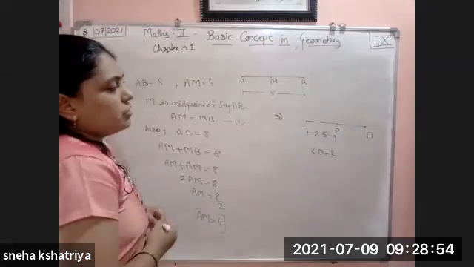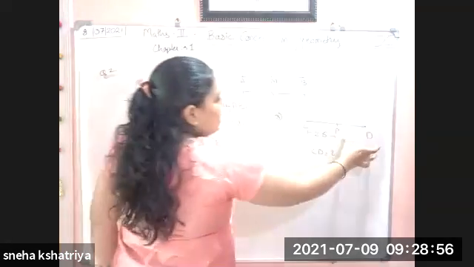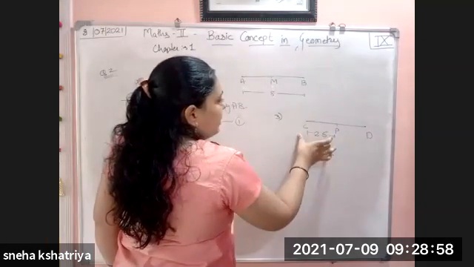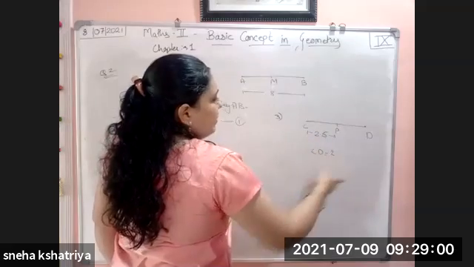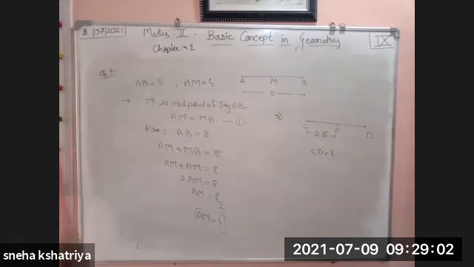Again, how is CD formed? It is the addition of CP plus PD. For the PD value, put CP again, so it becomes twice. We will get 2 into 2.5. So twice their addition, 2.5 plus 2.5, we will get the value of CD as 5 units. In this way you are going to solve the third example also. It is also very easy. You can try it at home.